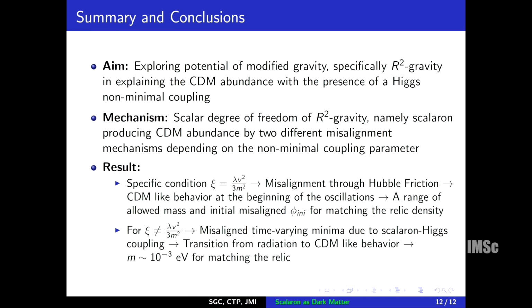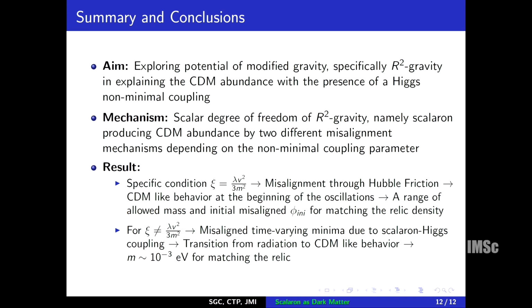Okay, so I will summarize and conclude. What is the aim of this work? The aim of this work is to explore the potential of R-square gravity in explaining the origin of cold dark matter in the presence of a non-minimal Higgs coupling, and for that the mechanism is that the scalar degree of freedom of R-square gravity is producing the cold dark matter by two different misalignment mechanisms.